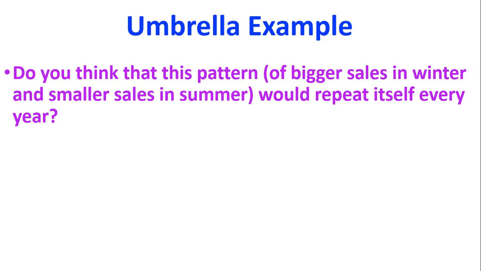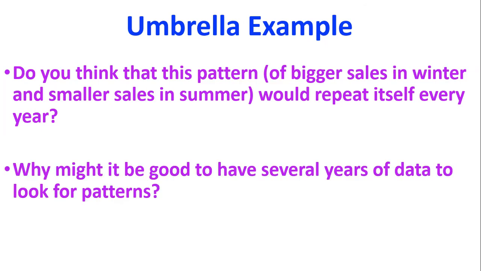Do you think that pattern is going to repeat every year? So do you think winter this year will have higher sales, just like winter last year did, and the winter the year before did, and the winter the year before did? I'm confident to be able to say that because people buy umbrellas due to the weather, unless the seasons change, I think there'll be the same pattern occurring every year.